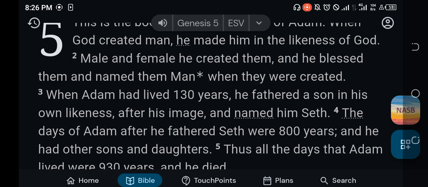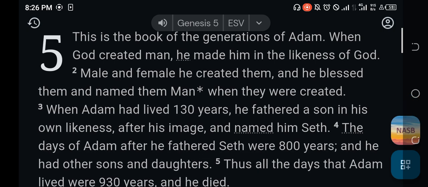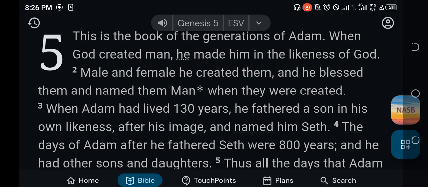That's why the scripture says in verse 2, male and female he created them. You see the unity here. In verse 1, he made him, the man, singular. Male and female created he them. See the persons in the one man, male and female persons in one man. It continues by saying, and he blessed them.